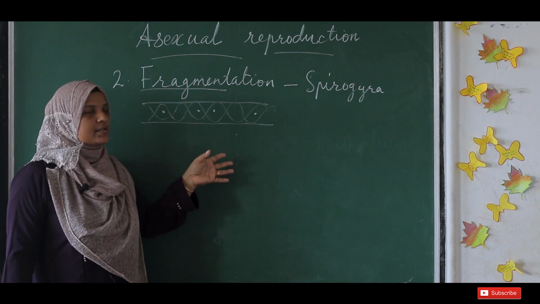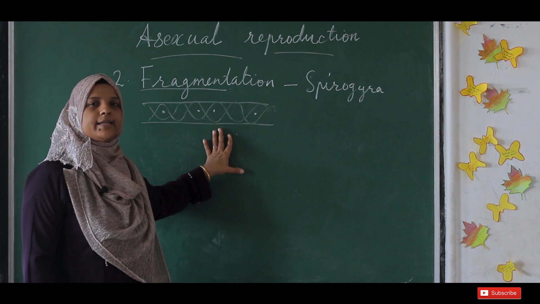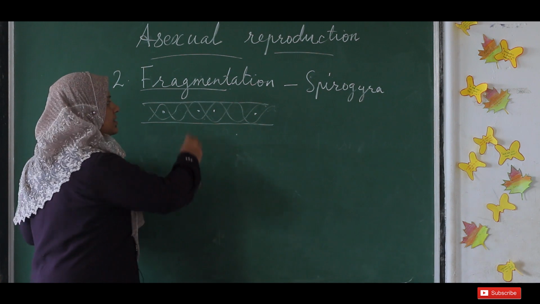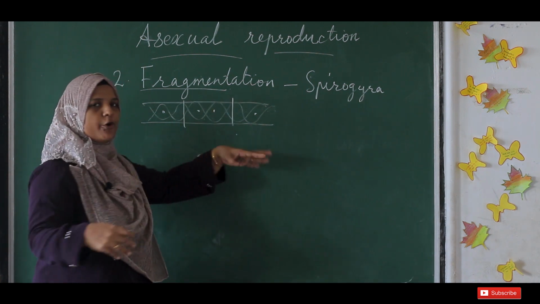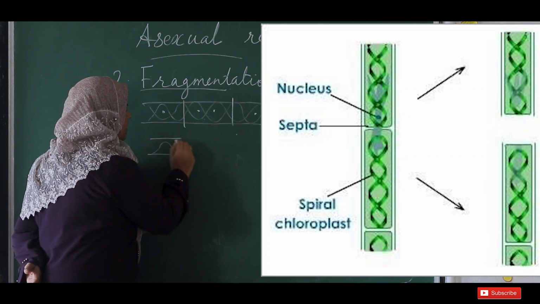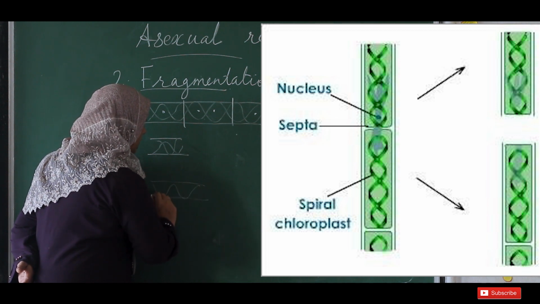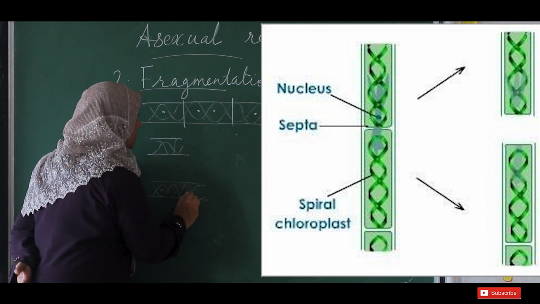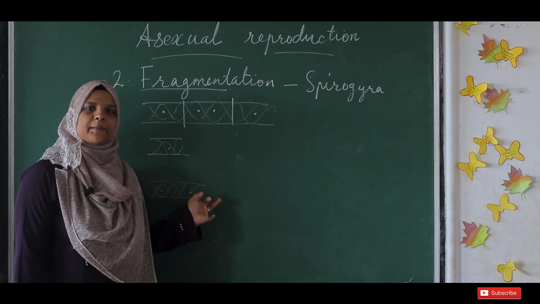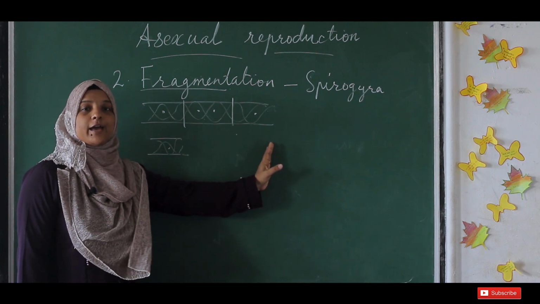Okay, what happens now? When this parent Spirogyra gets matured, it will split up into many pieces. It can split up into 1, 2, 3 or many pieces. And now you could see there are many pieces, or fragments of Spirogyra. Each of these fragments can grow into a new organism.